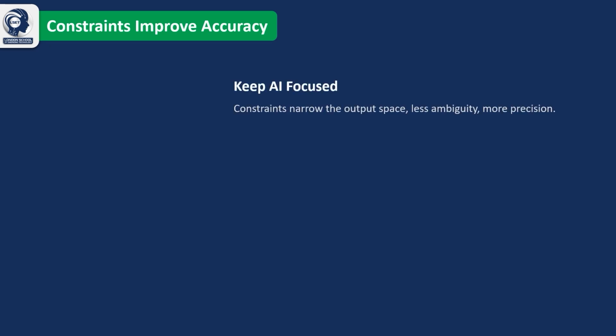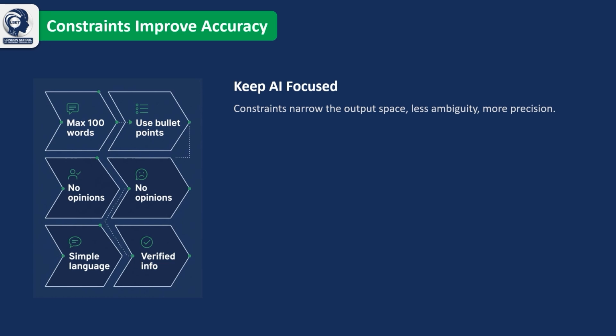Another powerful prompt engineering technique is adding constraints to your prompts. Constraints help keep the AI focused by clearly defining what the response should and should not include. For example, you might specify a maximum word count, ask the AI to use bullet points, avoid personal opinions, write in simple language, or provide only verified information.